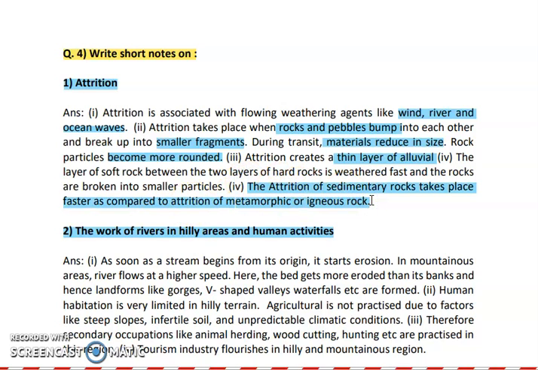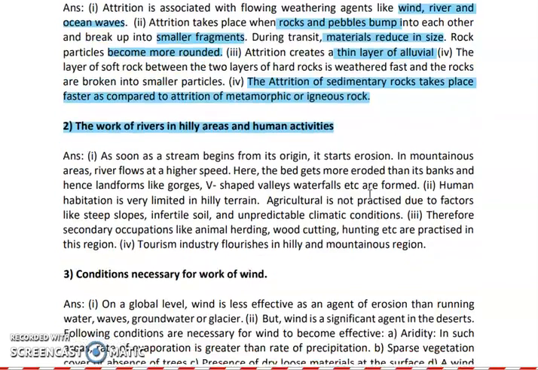The sedimentary rock consists of small sediments, and because of that these rocks are broken down easily into smaller pieces because of wind, river, ocean waves. Hence they get easily broken down into granules. Hence sedimentary rocks break down more easily than metamorphic or igneous rocks.